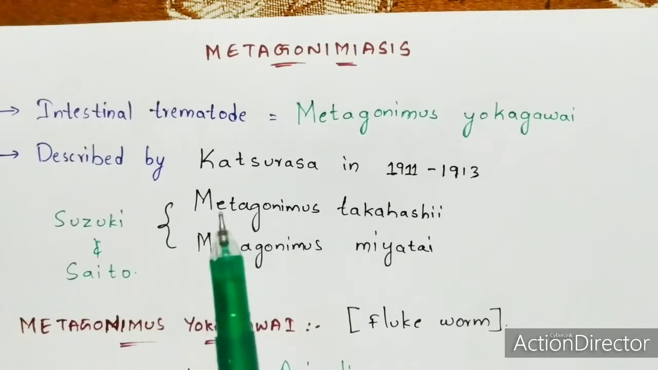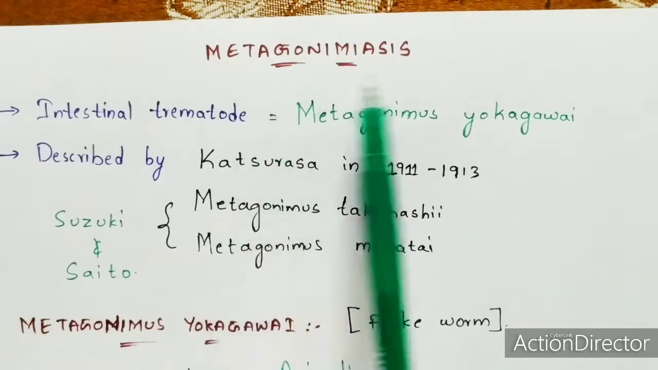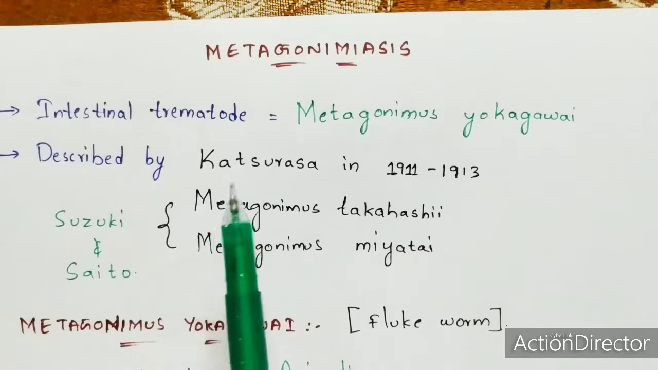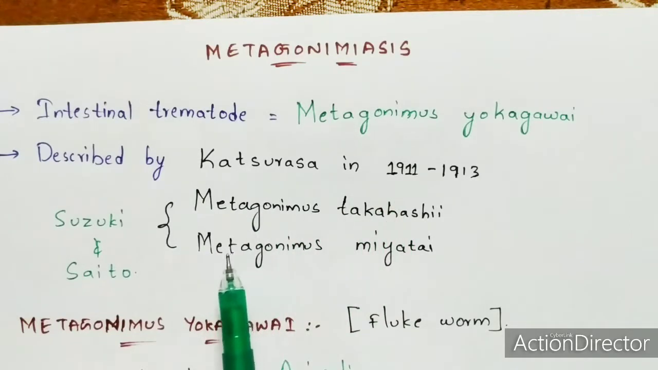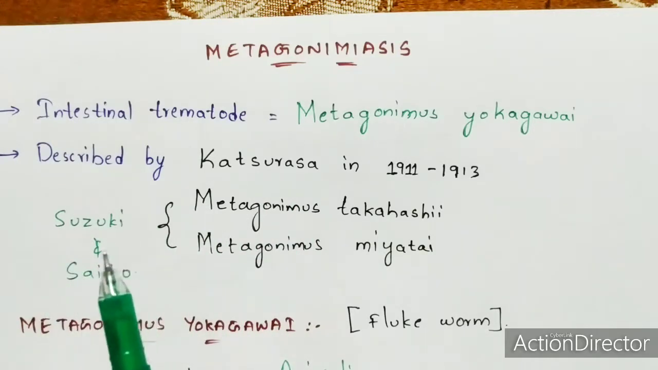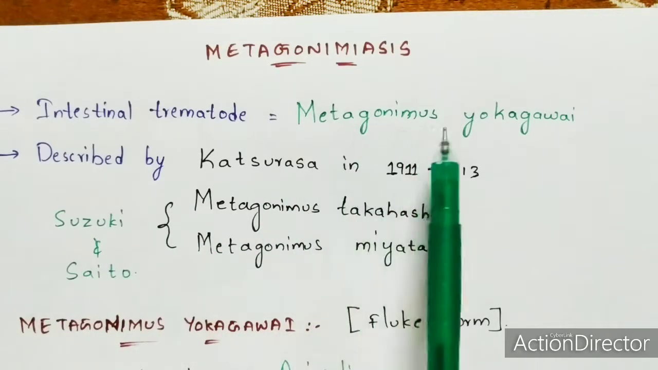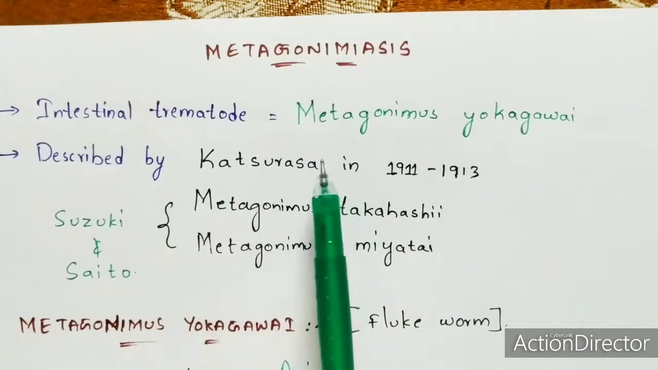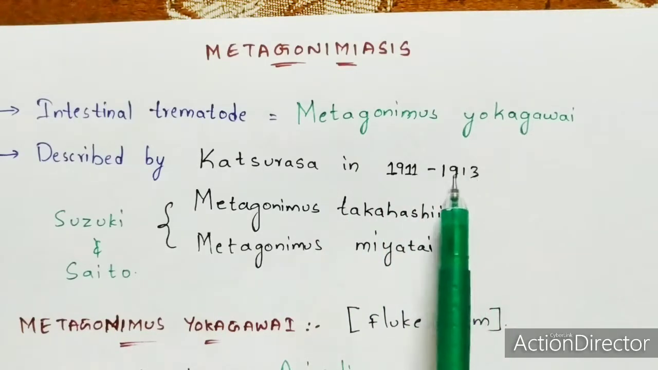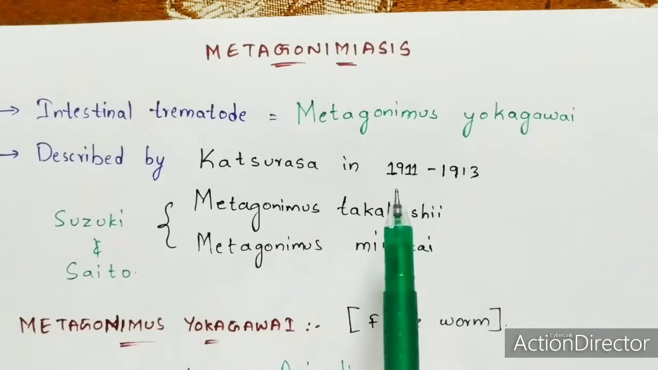And later many other scientists did much research on this type of disease known as metagonimiasis, and then they declared that there are two other breeds which consist of the same species, and the two breeds are Metagonimus takahashii and another one is Metagonimus miyatai. So these both were discovered by Suzuki and Saito after the discovery of this trematode by Katsurada in 1911 to 1913. So here you can remember the year 1913, okay, because he described the theory in 1913 itself. Okay, so this will be just the introduction part of this metagonimiasis.